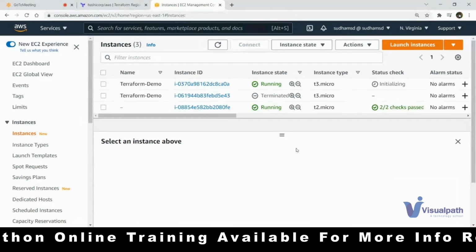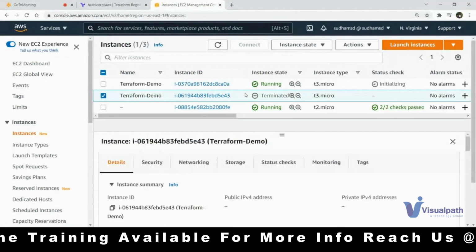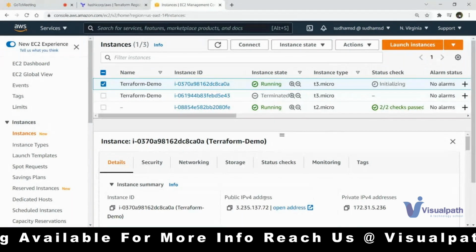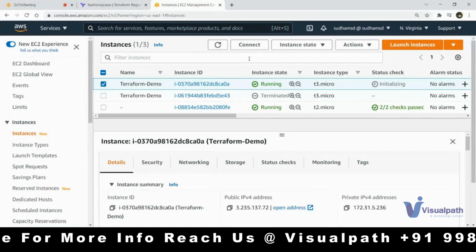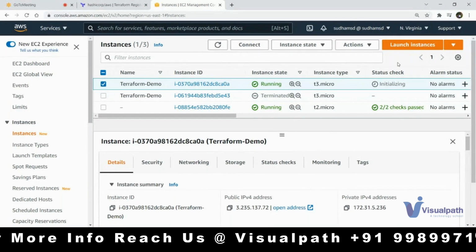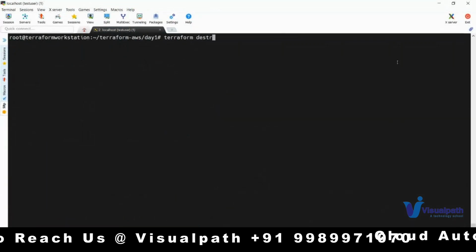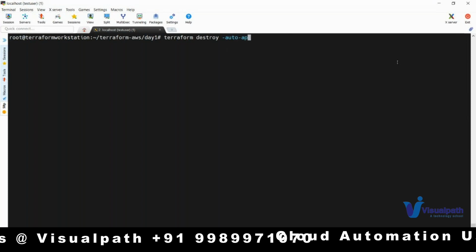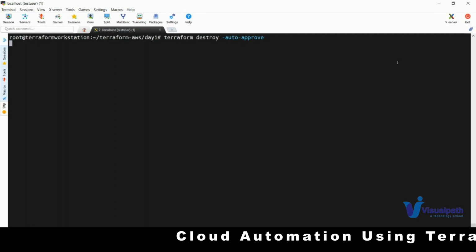So now we can see this is terminated and recreated, and the old one got deleted and the new one was created here. You can see the IP address got changed, everything got changed here. Okay, this is called recreation. Now if I want to destroy, simple command, terraform destroy -auto-approve, will completely remove whichever resources your Terraform is managing. That will get destroyed.